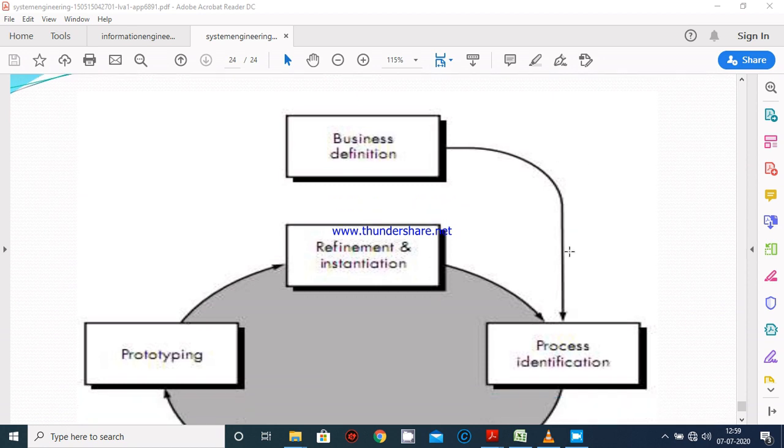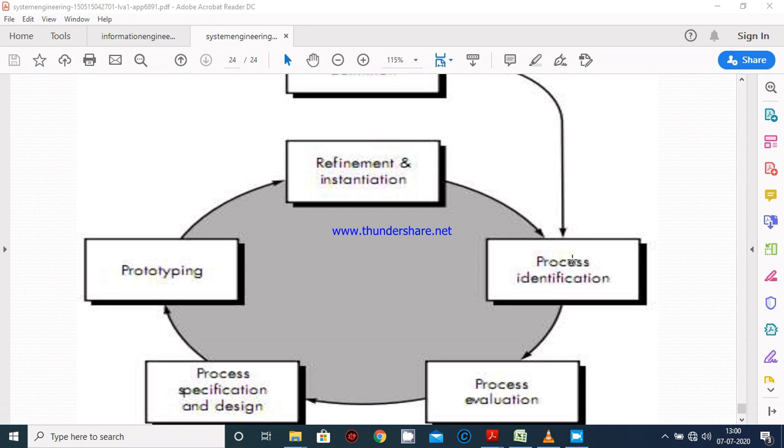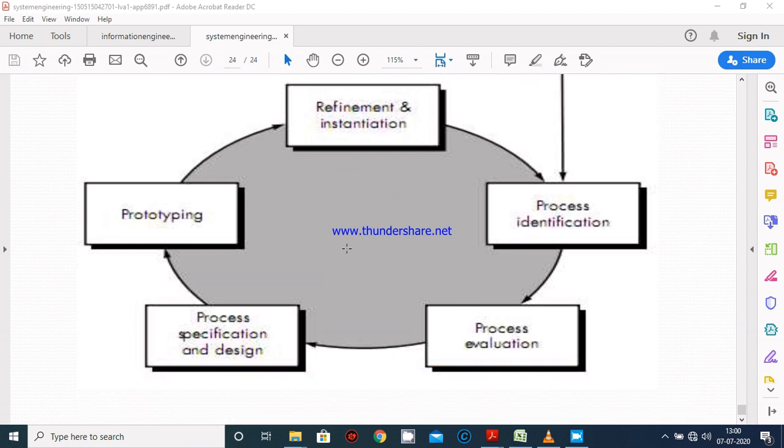Next one is process identification, then process evaluation. Work is performed. After performing process evaluation, engineers process the specification and design, then prototype build, and then the refinement and instantiation should be there for the requirement of the customer.